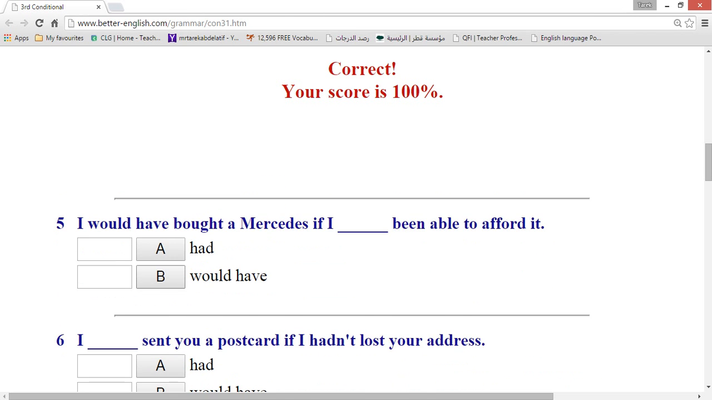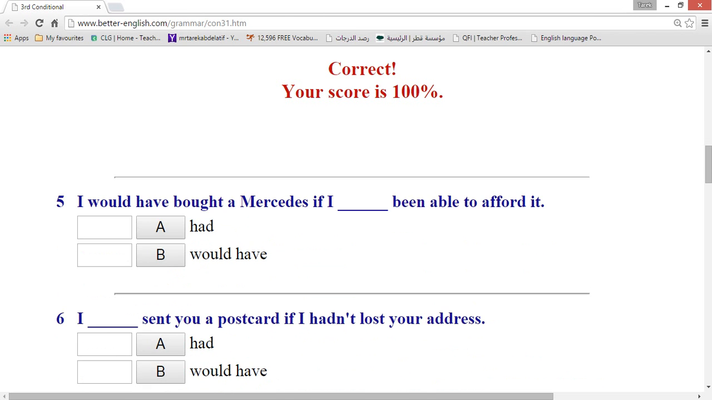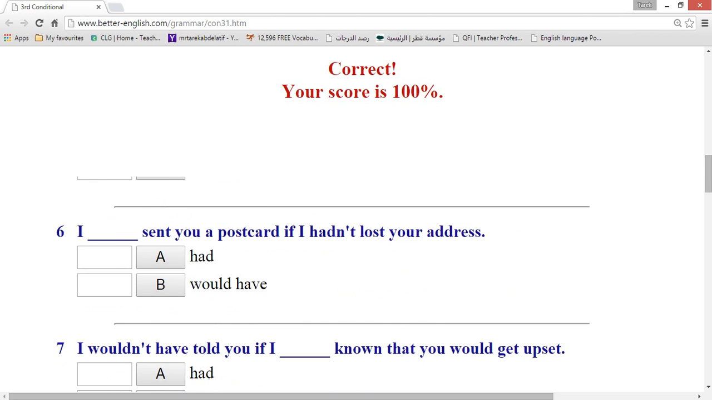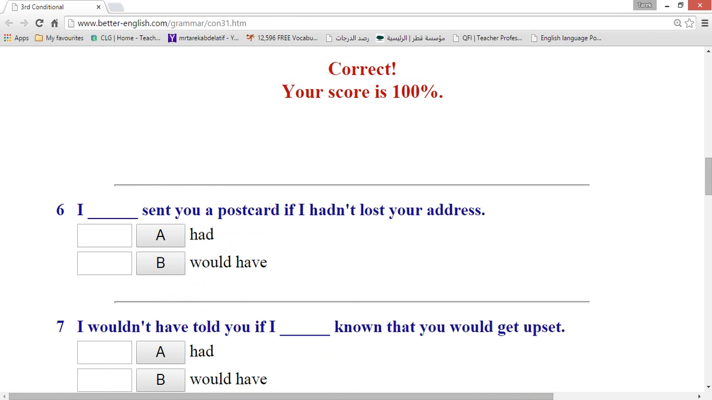Number 5. I would have bought a Mercedes if I had been able to afford it. That's the if clause. It's had or would have. Yes, that's letter A. Had. Thank you guys. Number 6. I would have sent you a postcard if I hadn't lost your address. Now it's very easy. Hadn't lost, so yes, would have.